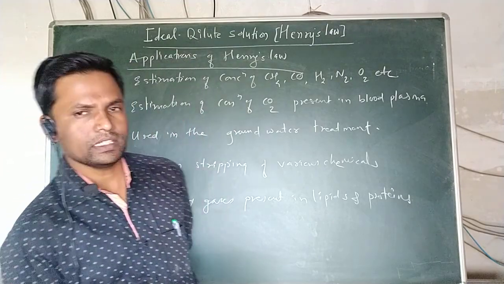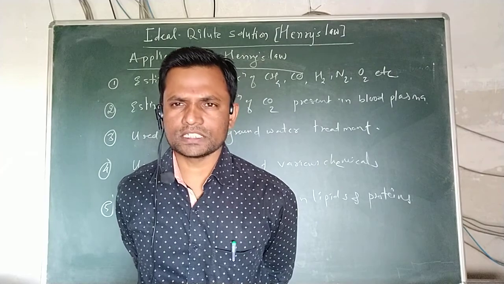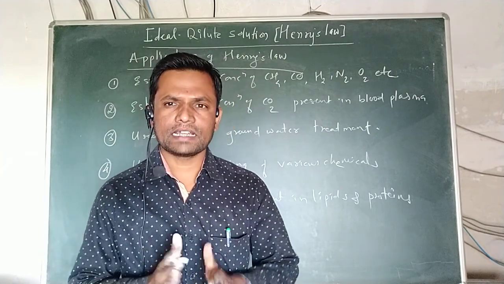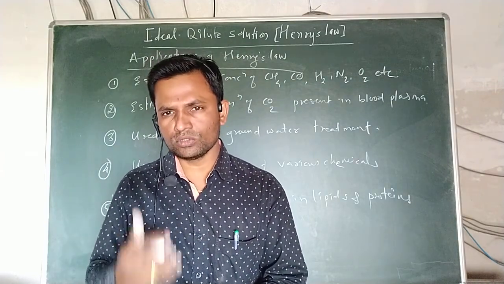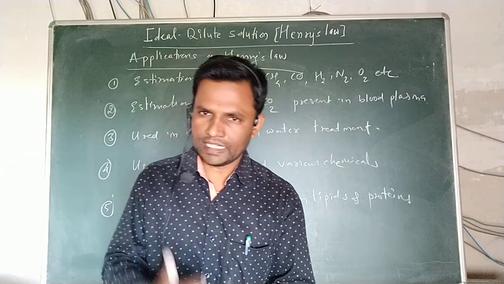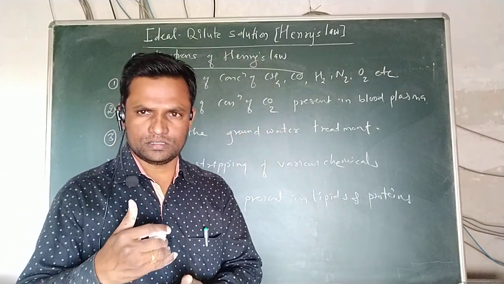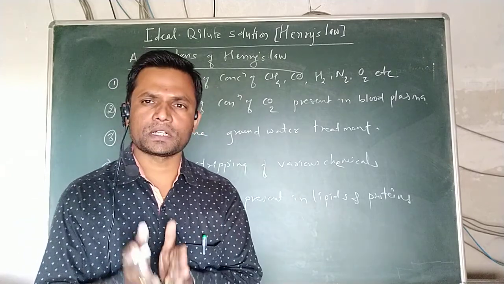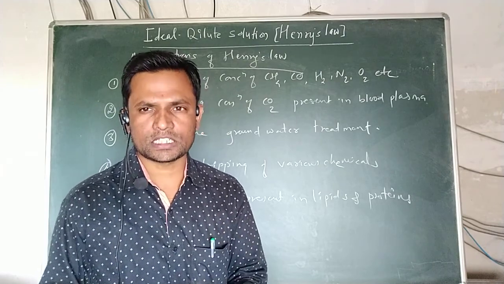Today we studied Henry's law, which gives the direct relation for ideal dilute solutions: the vapor pressure of a particular solute in an ideal dilute solution is directly proportional to its mole fraction.